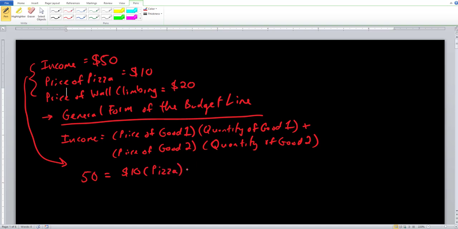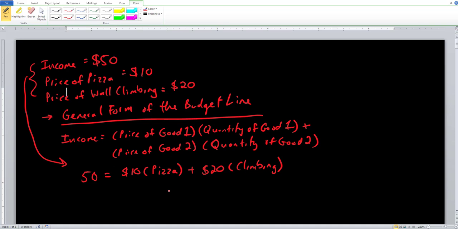That's perfectly fine. And do the same thing for good 2. Good 2 is wall climbing. It costs $20 per hour. So here, good 2 times climbing. And with this, we've successfully inserted or substituted numbers into the general form of the budget line. And now we want to go ahead and see how the budget line is actually going to look like. How do we go ahead and derive the budget line based on these numbers right here?